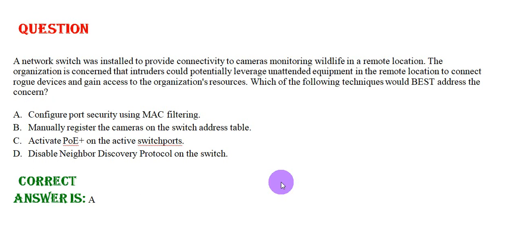Which of the following techniques would best address the concern? Option A, configure port security using MAC filtering. Option B, manually register the cameras on the switch address table. Option C, activate PoE plus on the active switch port. And option D, disable neighbor discovery protocol on the switch. The correct answer is option A.